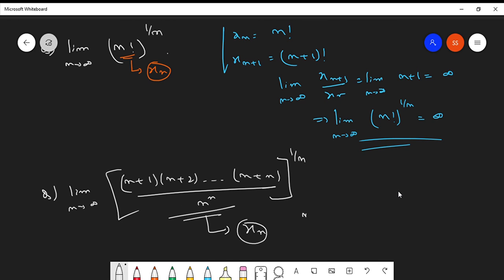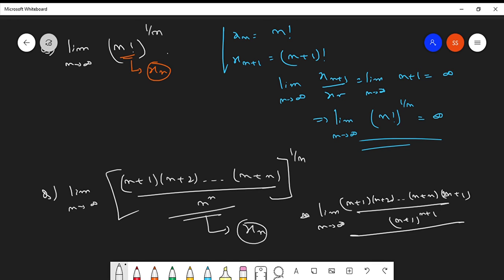So you need to find limit n tends to infinity of xn plus 1. So what is this xn plus 1? n plus 1, n plus 2 and so on, n plus n, and then you have n plus n plus 1, right? So 2n plus 1, divided by n plus 1 to the power n plus 1, by, so here you have n plus 1, n plus 2 and so on till n plus n, by n to the power n.